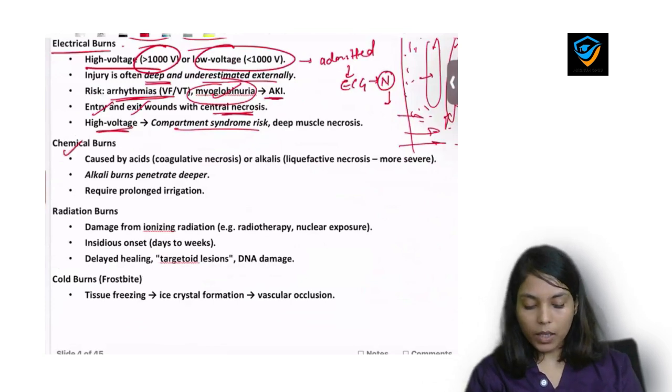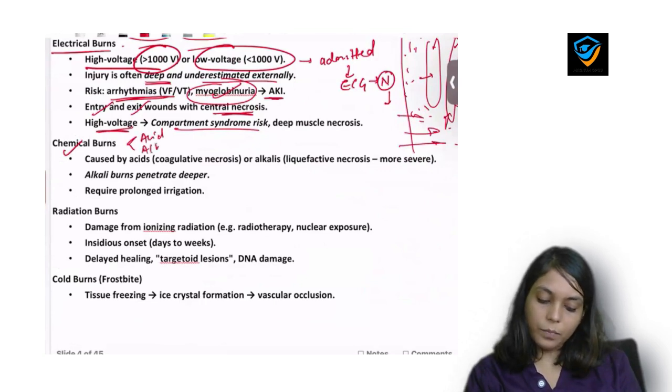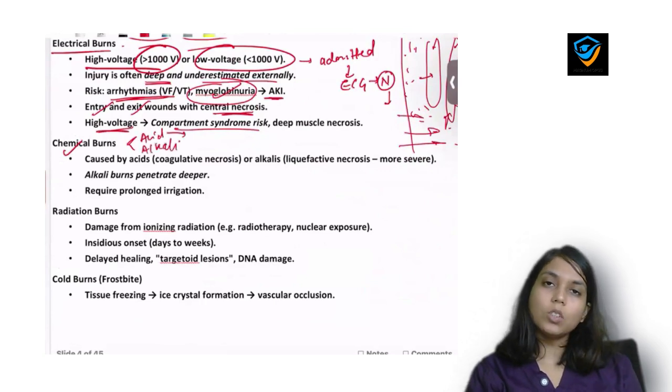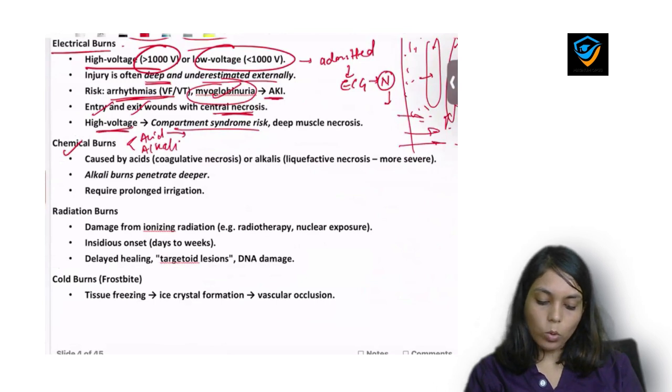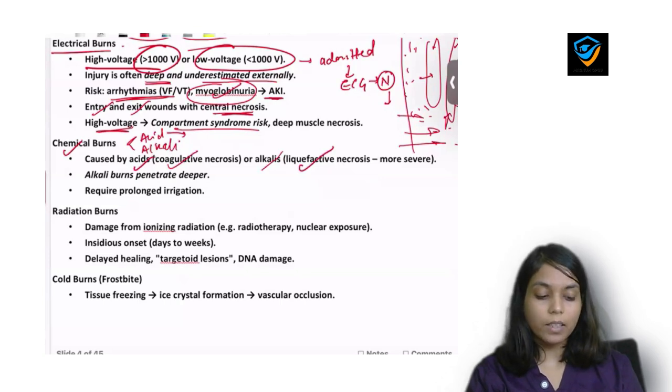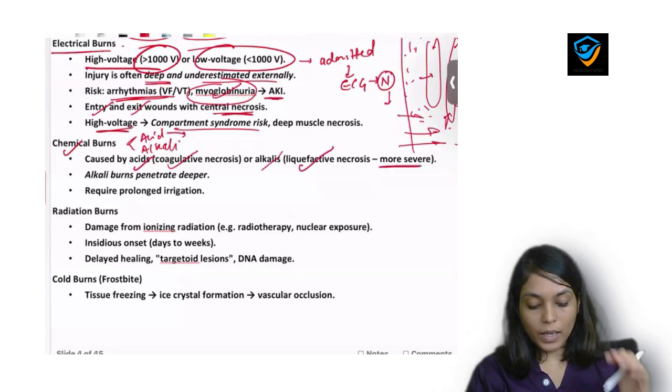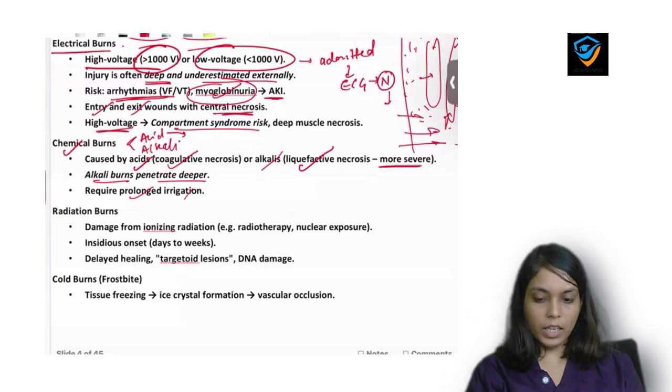Now, third is chemical burn. I already told you chemical burn is of two types, acid burn and alkali burn. If acid is causing burn, it causes coagulative necrosis, and if alkali is causing burn, it causes liquefactive necrosis. Liquefactive necrosis is more severe. Why? Because it penetrates inside the deeper tissues. So, alkali causes deeper damage and it requires prolonged irrigation.